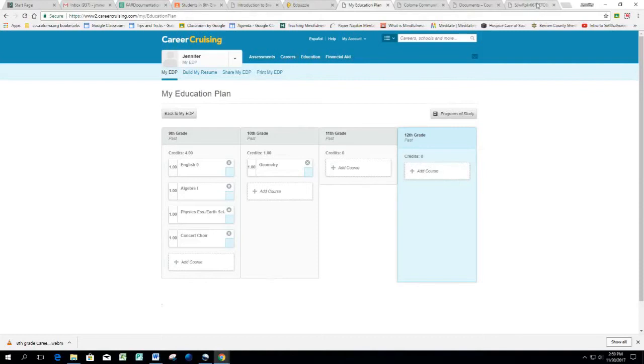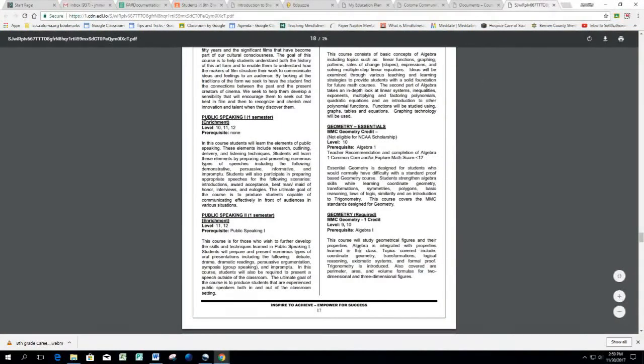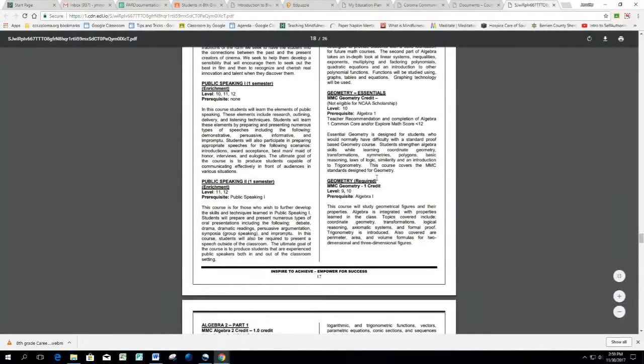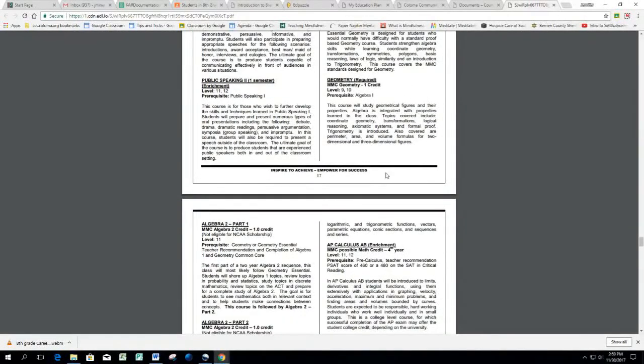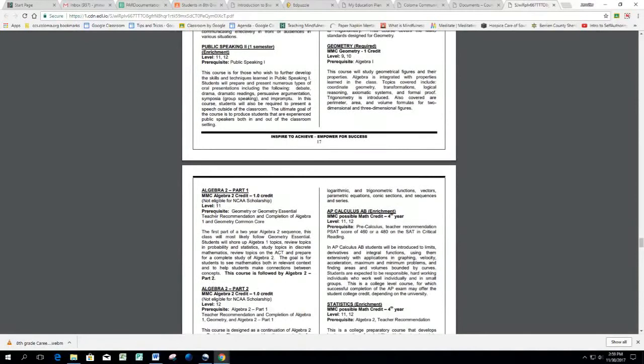Okay, now go back to your course description guide. If you're going to take geometry as a freshman, you're going to scroll down and find the next math class. Okay, as you can see, the next math class is Algebra 2, Part 1. It's a Michigan Merit Curriculum requirement. It's 1 credit, level 11. It's for 10th and 11th grade students. Prerequisite is geometry. So that means you have had to take geometry or geometry essentials to be able to take